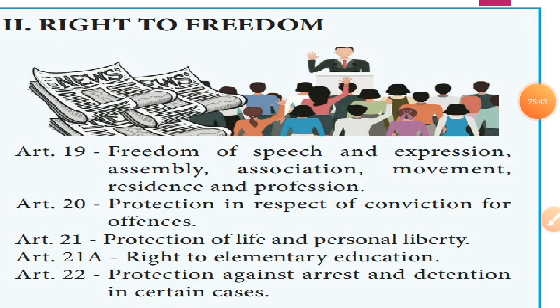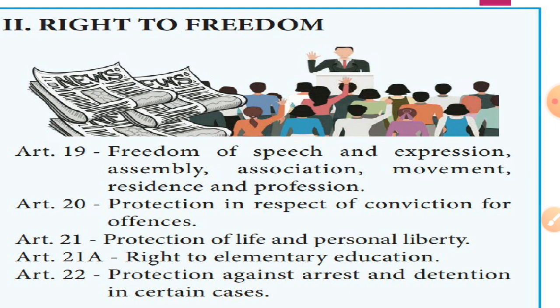The next is the fundamental right to freedom. It contains Articles 19 to 22. Article 19 has freedom of speech and expression, assembly, association, movement, residence and profession. Article 20 is protection in respect of conviction for offences. Article 21 is protection of life and personal liberty.